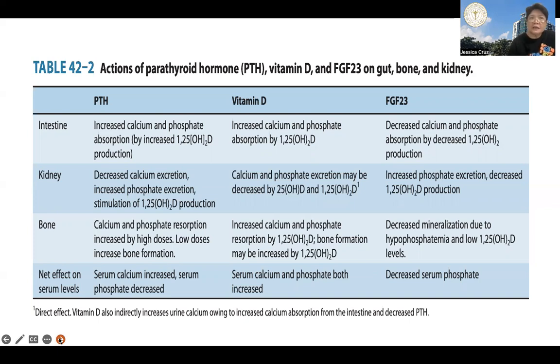So how they affect absorption of calcium and phosphate, their effect on bone, whether they can enhance or inhibit the transport of calcium and phosphate from the bone tissue into the blood, and their effect on whether they favor reabsorption, retention, or excretion of calcium and phosphate, no? So this is also a very important table for us to be familiar with.